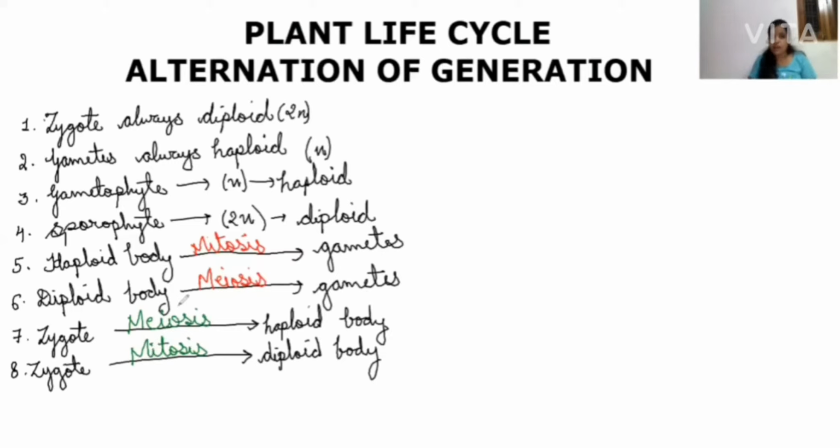Now coming to the term alternation of generation. Alternation of generation means there are alternate gametophytic and sporophytic stages in the life cycle of any plant.